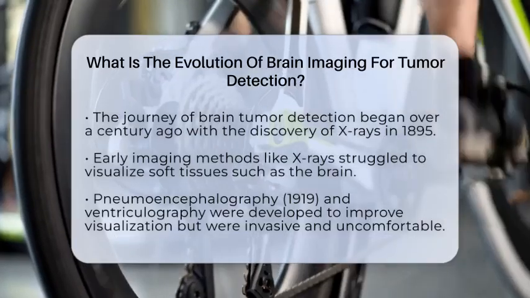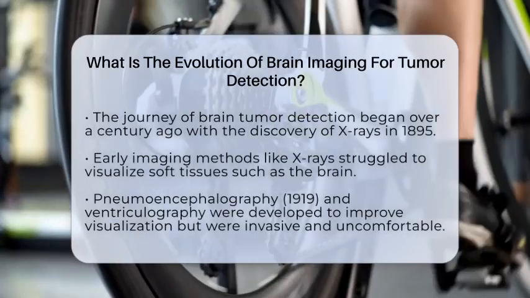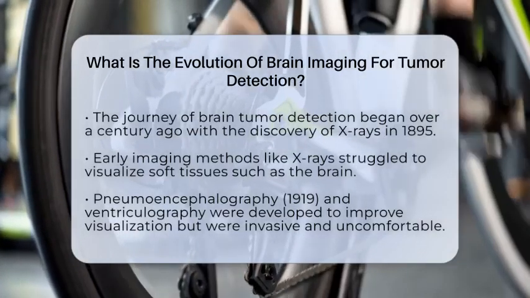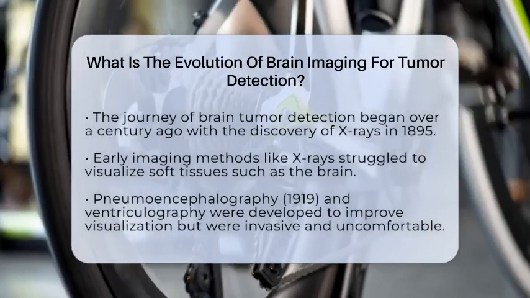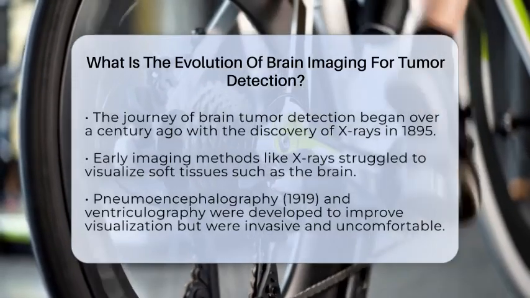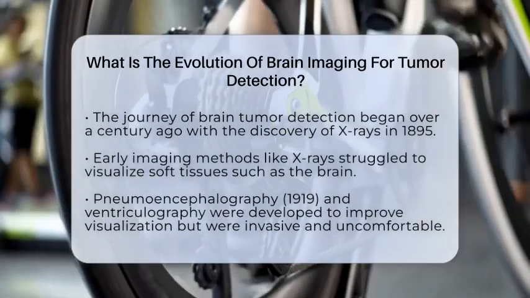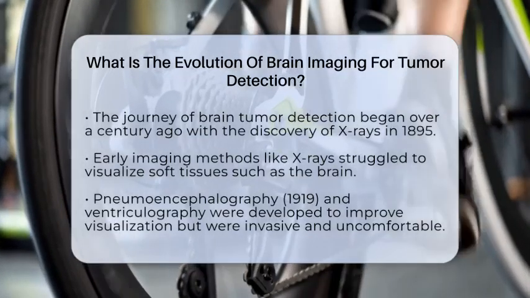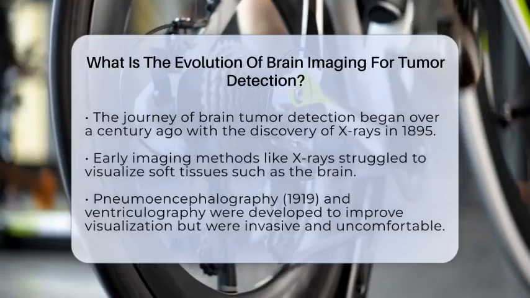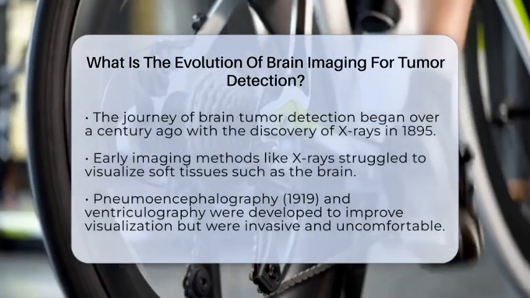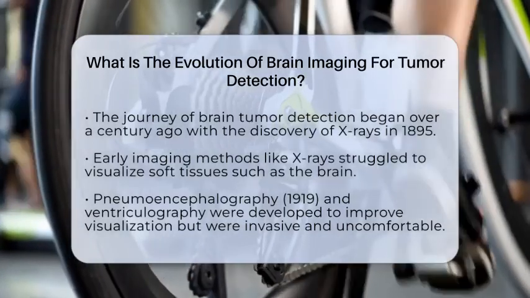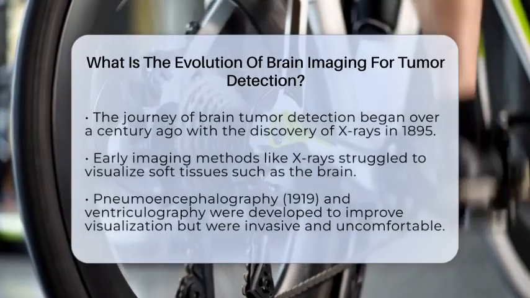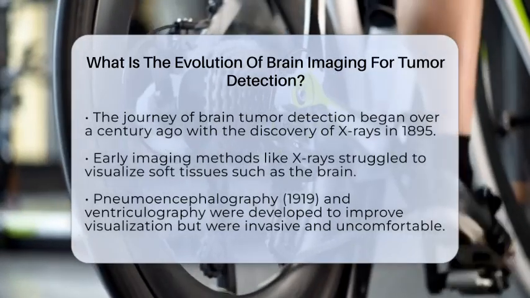In the early 1900s, new techniques emerged. Pneumoencephalography, introduced in 1919, involved draining cerebrospinal fluid and replacing it with air to make brain structures more visible on X-ray images. Around the same time, ventriculography was developed, where air was injected into the brain's ventricles. These methods allowed indirect visualization of tumors but were invasive and often uncomfortable for patients.